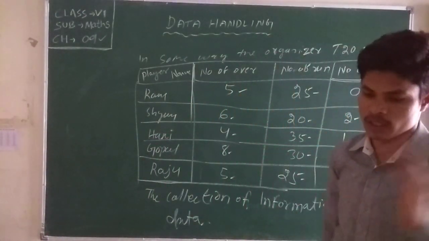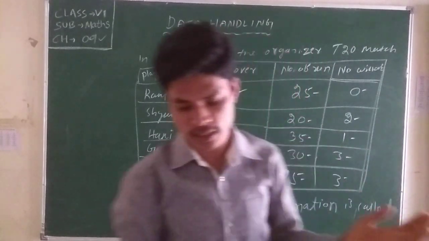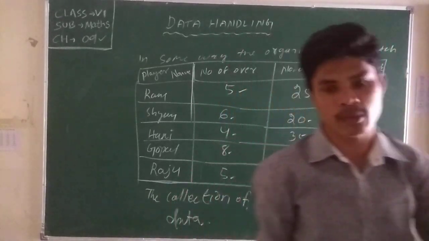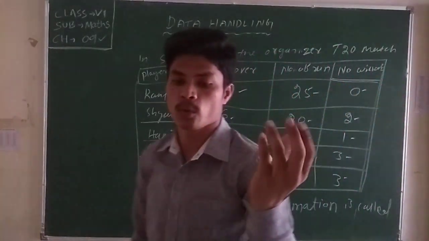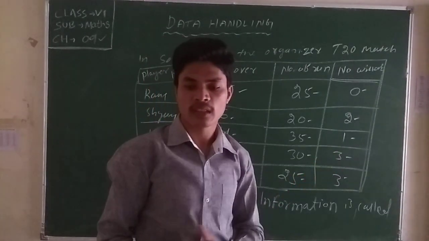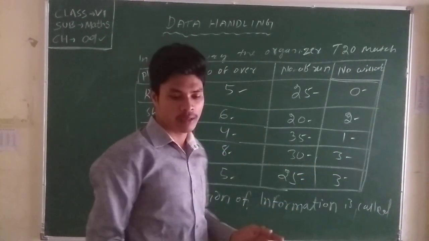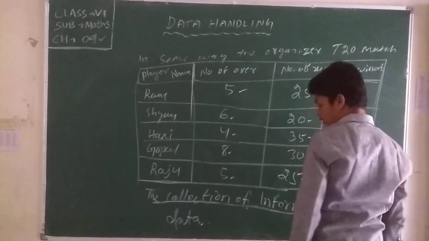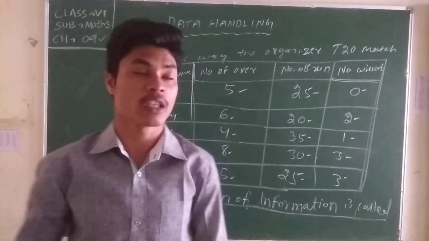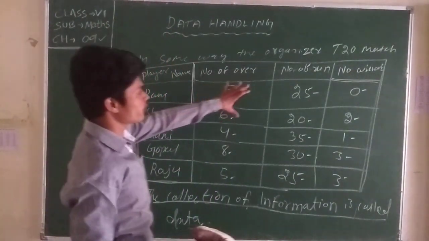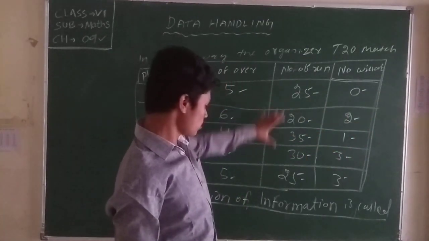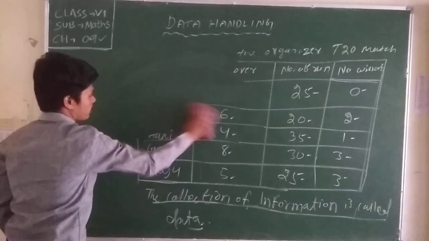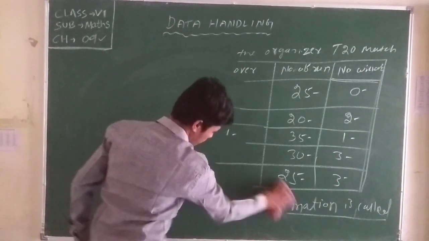Now we will study the various kinds of data. First is data collection, then organization. Then we learn the various types of data: first data, raw data, observation, and array frequency. First we know about data. What is data? I told you already. The collection of information is called data. Now we discuss the various types of data.